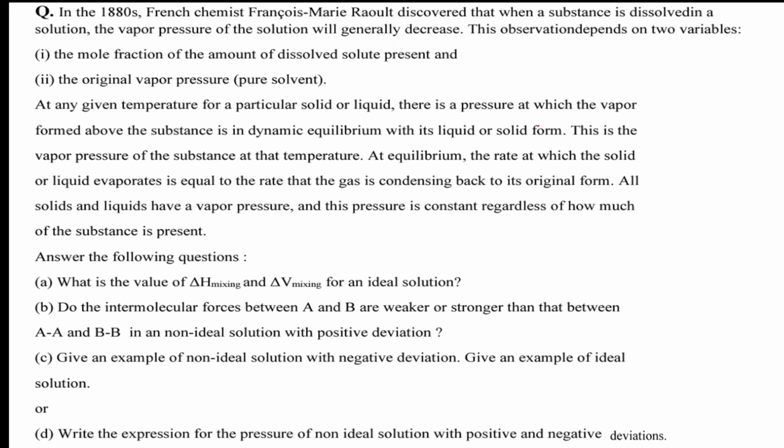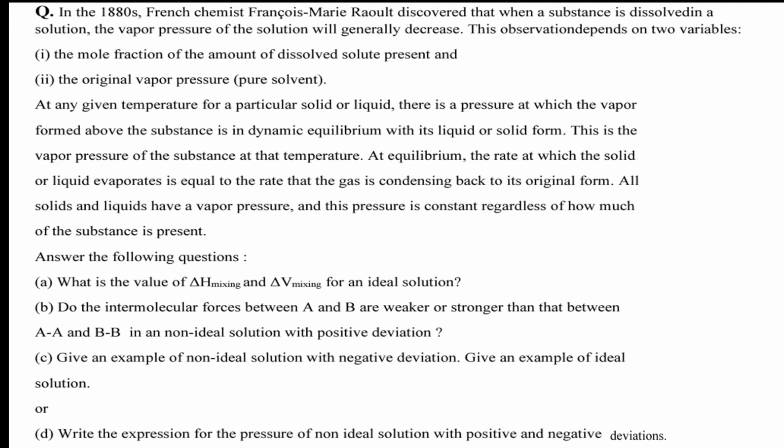Okay, I understood that, hope you also understand. They're talking about the equilibrium between the liquid phase and the solid phase. This is the vapor pressure of the substance at that temperature. That's the definition. At equilibrium, the rate at which the solid or liquid evaporates is equal to the rate at which the gas is condensing back to the original form. First, you try to understand the passage.